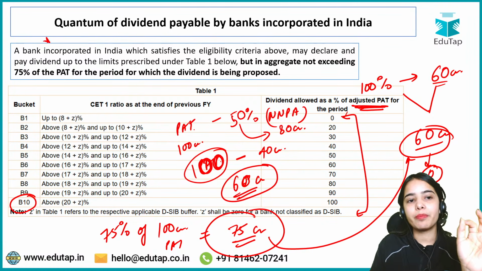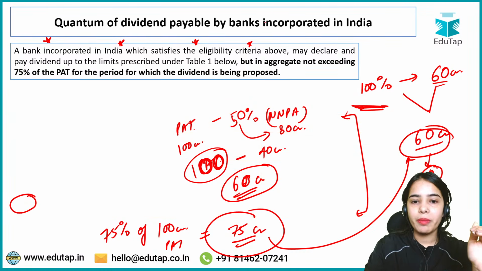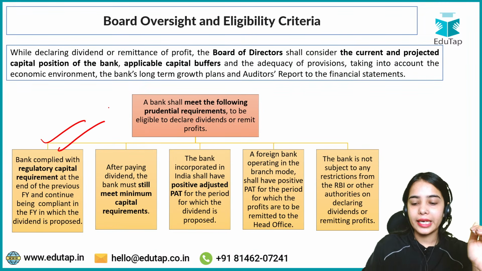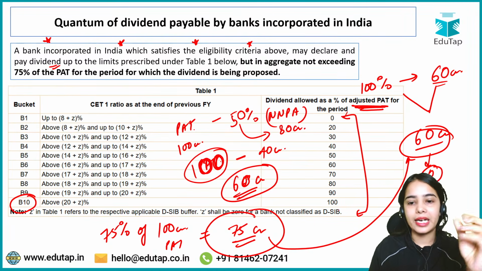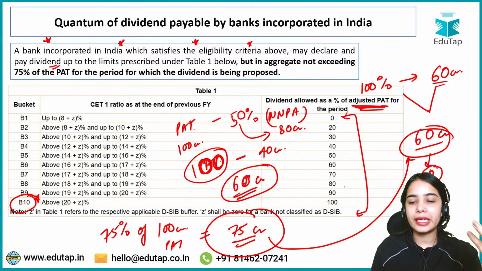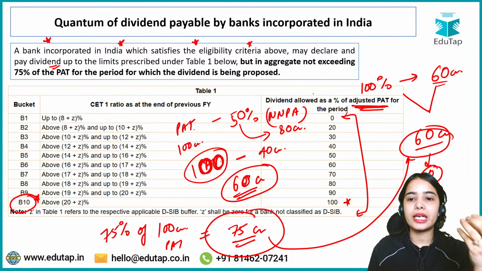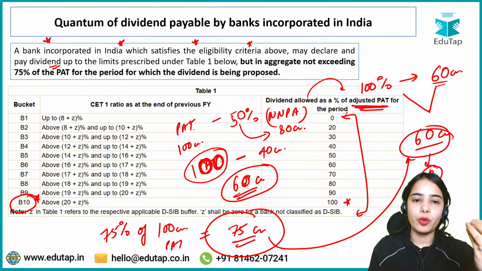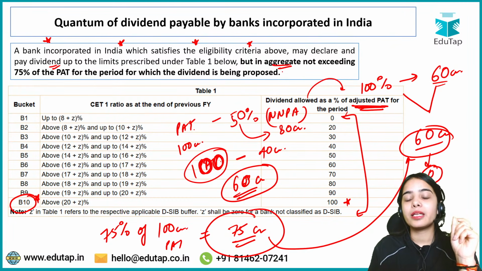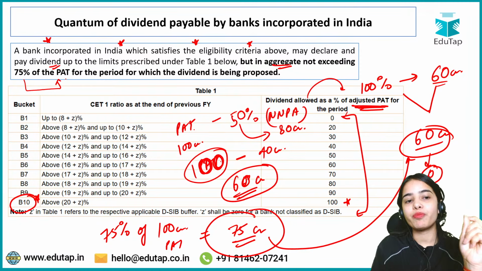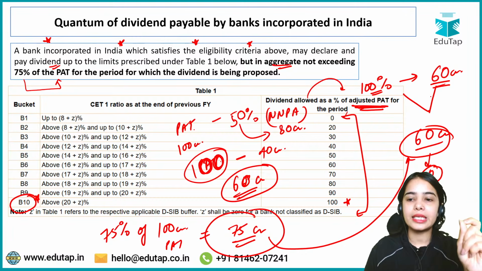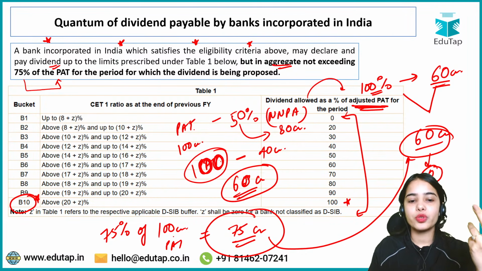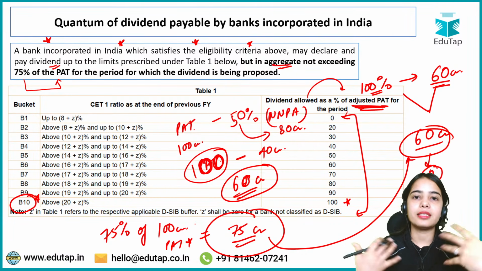So this is the idea that a bank incorporated in India which satisfies the eligibility criteria above can declare and pay dividend up to the limits that have been determined. If the bank is in bucket 10, it can give 100% of dividend as a percentage of adjusted profit after tax. But in aggregate, the bank cannot provide more than 75% of profit after tax. So if the 100% of adjusted profit after tax is within the limit of 75% of profit after tax, that is fine.